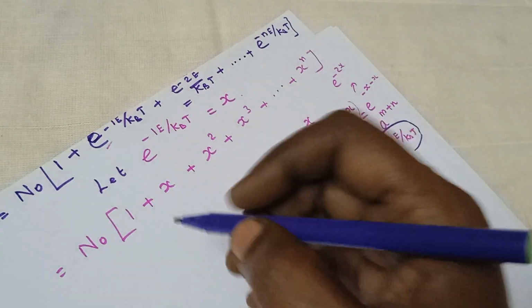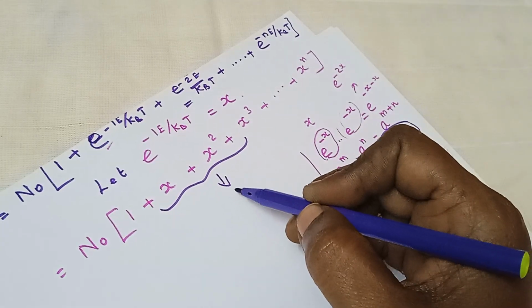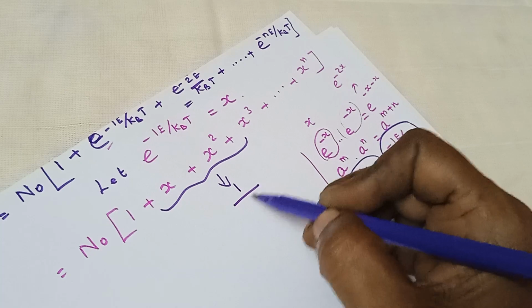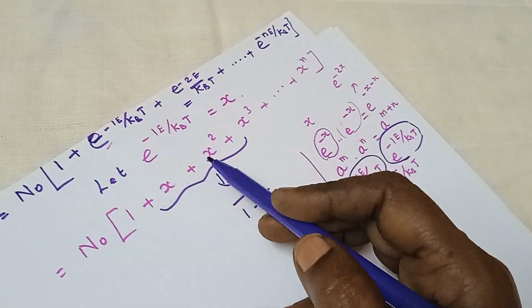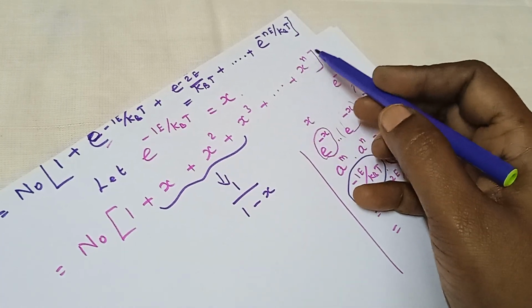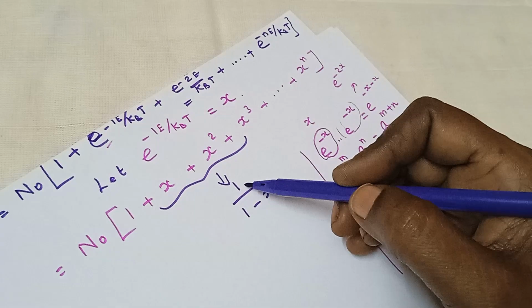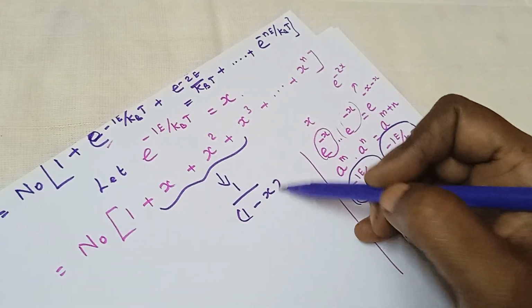So thus this equation can be replaced with 1 divided by 1 minus x, because 1 plus x square plus x cube plus and so on till x power n is considered as a series, that is 1 divided by 1 minus x.